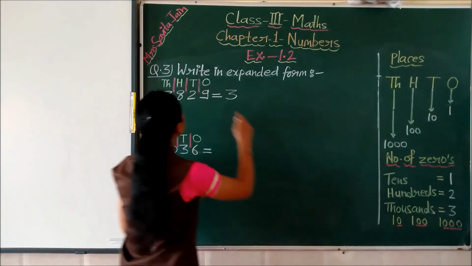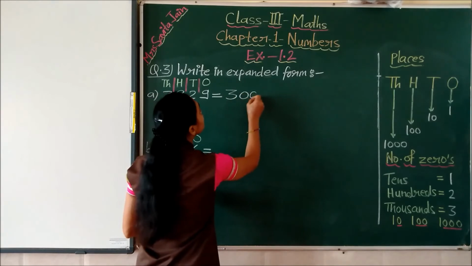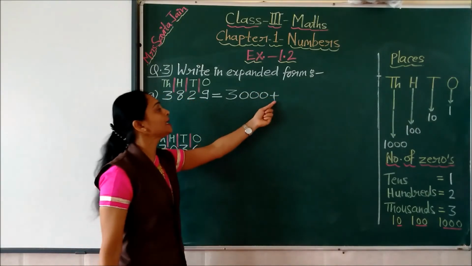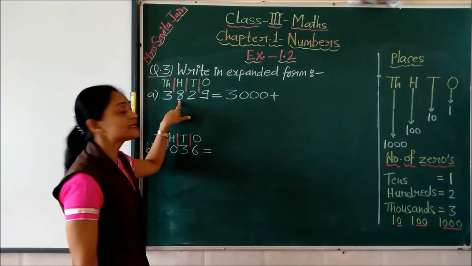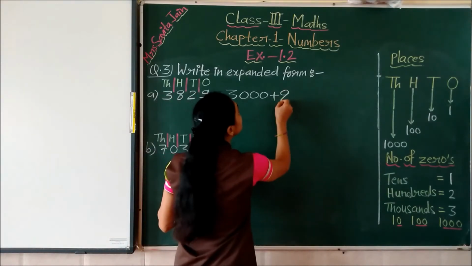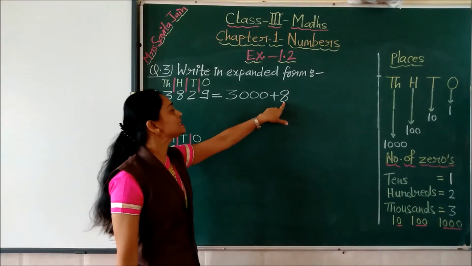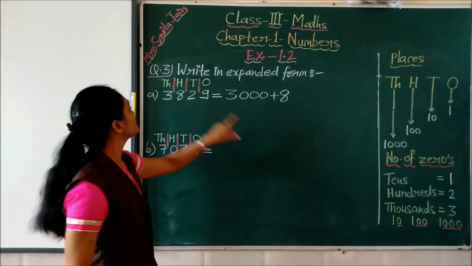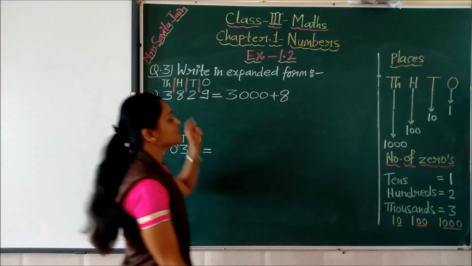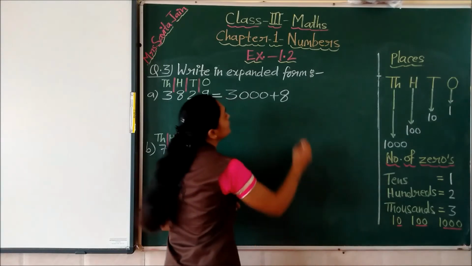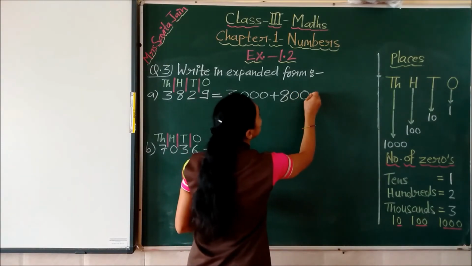So with this 3 we have to put here 3 zeros. Then we have to put here a plus sign. Then we will see the next digit is 8. So we will write here 8, and to write the place value of this 8 we have to put how many zeros? This is written on hundreds place. So 100 is having how many zeros? 2 zeros. Yes children. So we have to put here 2 zeros.